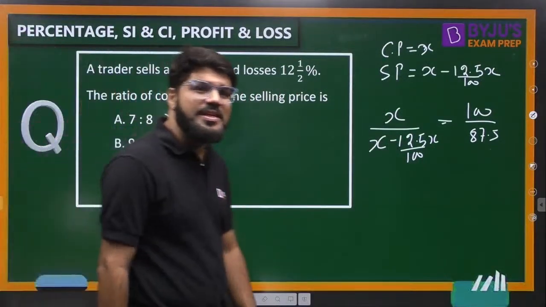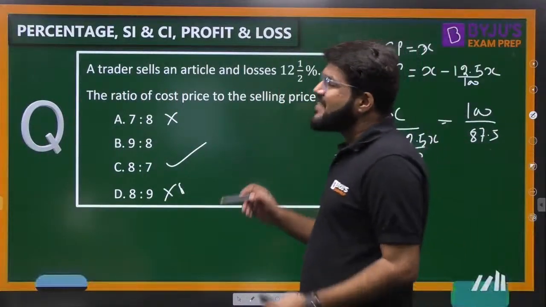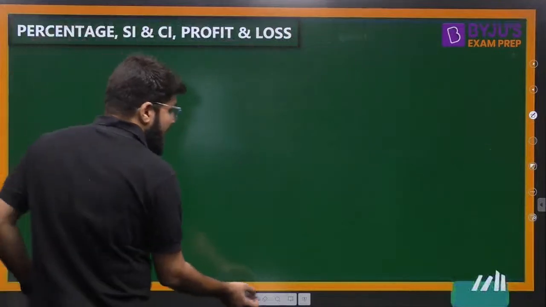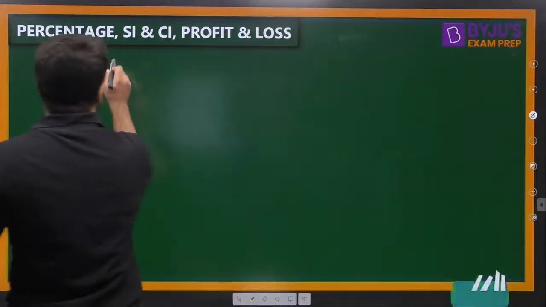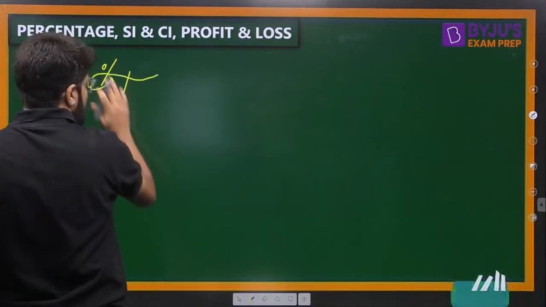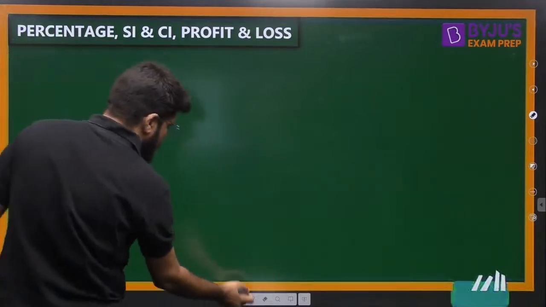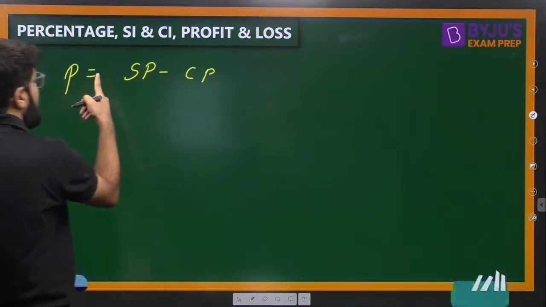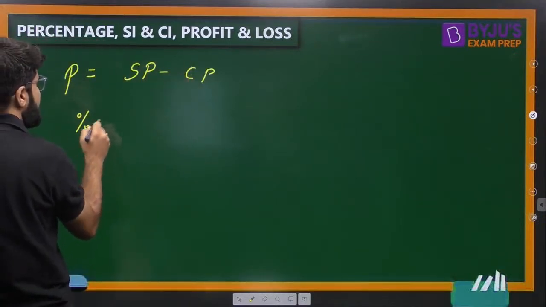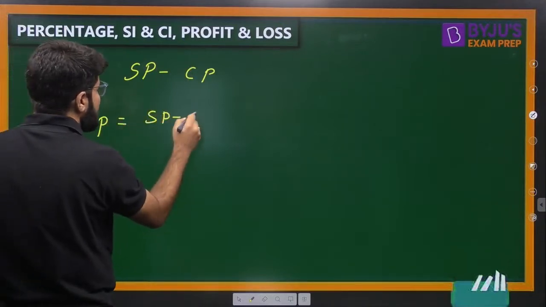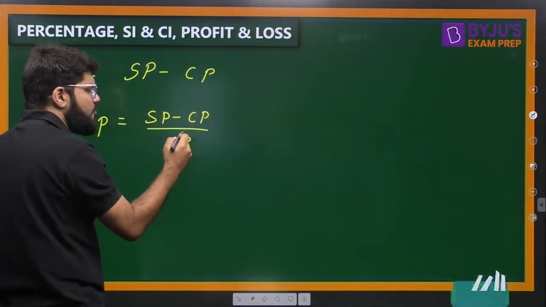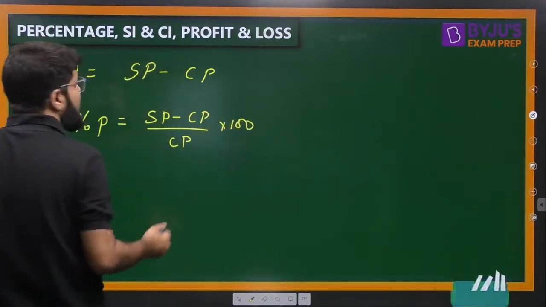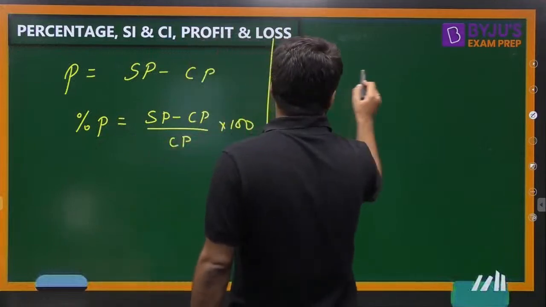Now since this is the first question that we have taken from profit and loss, let's go with the regular revision of the formulas as well. The basic percentage profit you calculate, or if I just want to specify the profit, it is calculated as selling price minus cost price, because profit is only earned when the selling price is greater than the cost price. The percentage profit is like the percentage concept of initial value minus final value: (SP minus CP) upon CP, multiplied by 100.